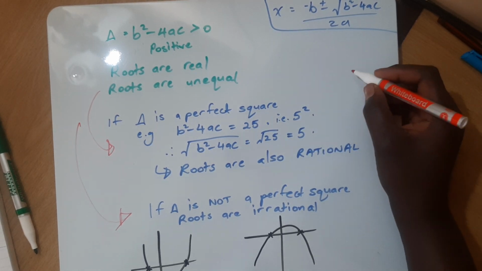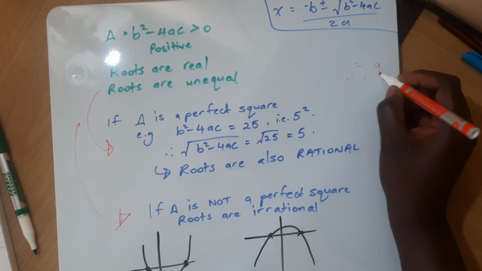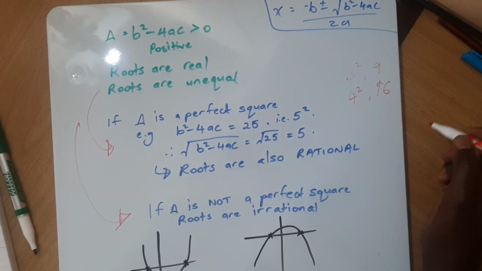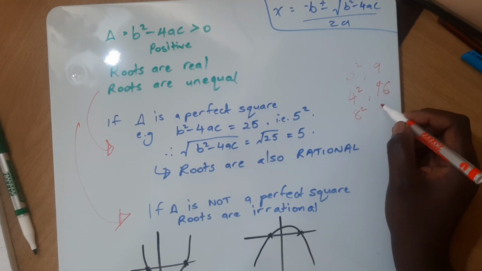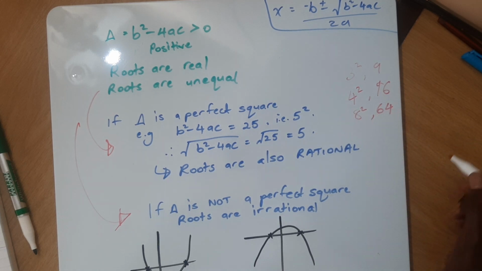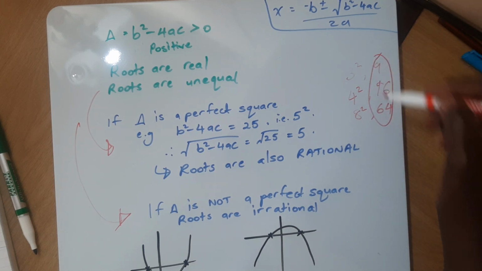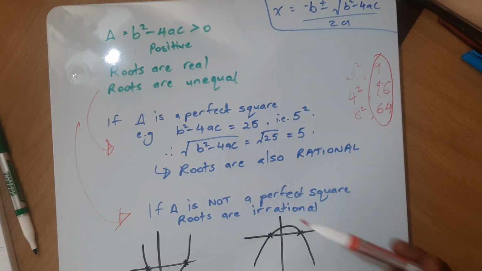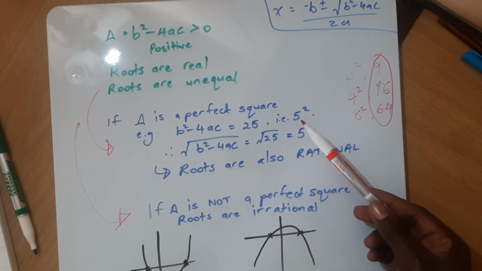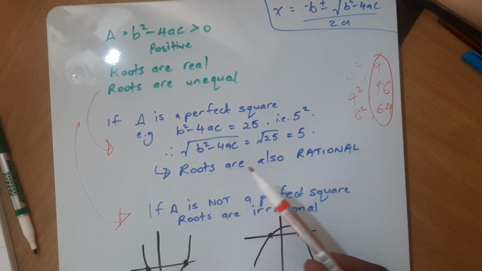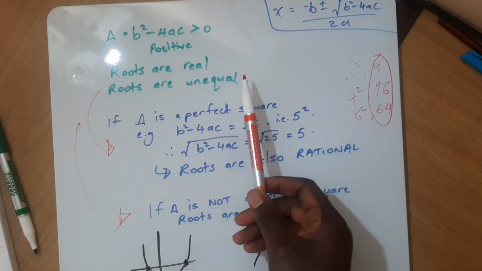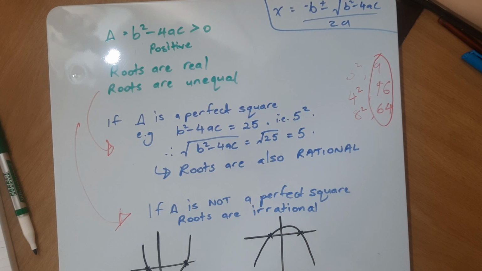It's a perfect square. 3 squared, if the number was 9. 4 squared, if the number was 16. 8 squared, if the number was 64, you see? So these perfect squares are rational numbers. So here, if our b squared minus 4ac was 25, we know 25 is 5 squared, so the roots are also rational. On top of being real and unequal, they are rational.